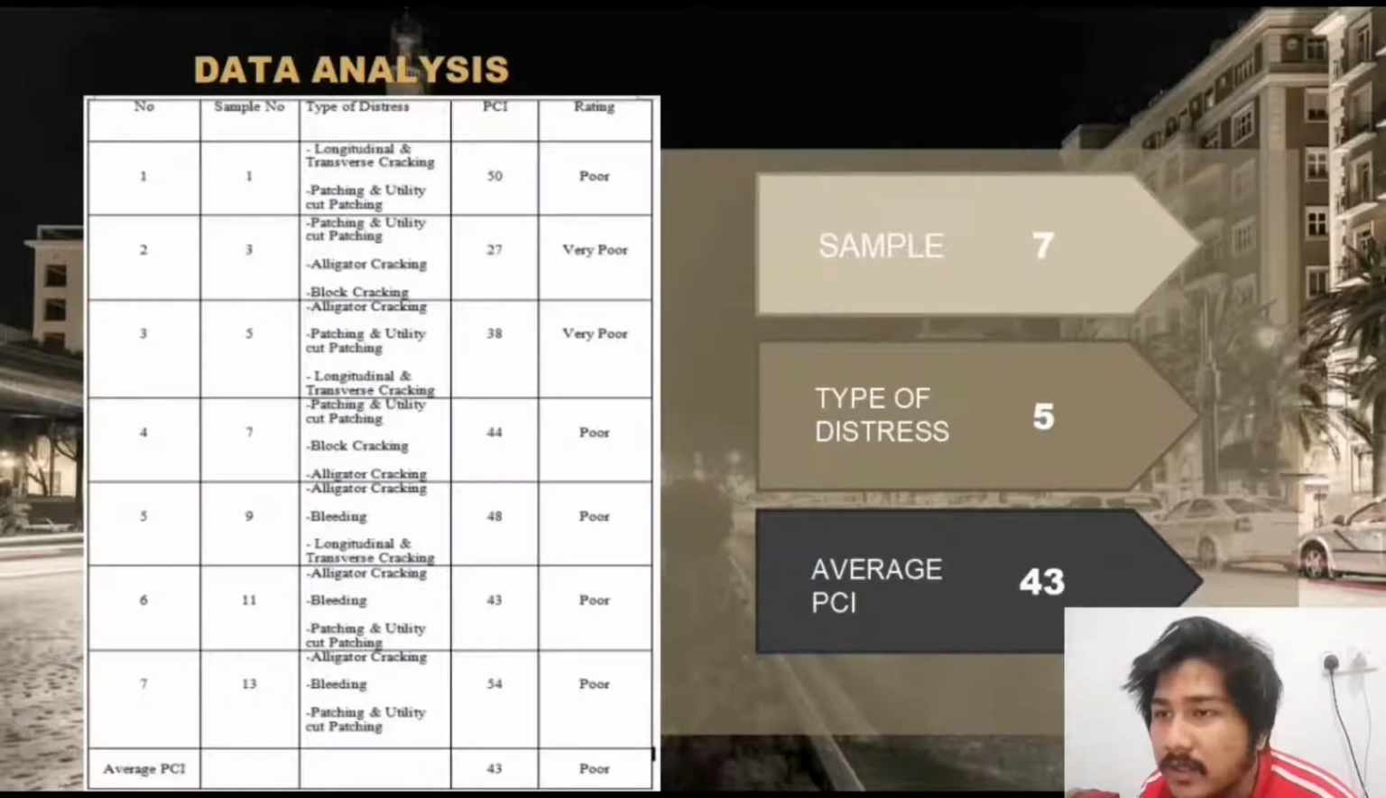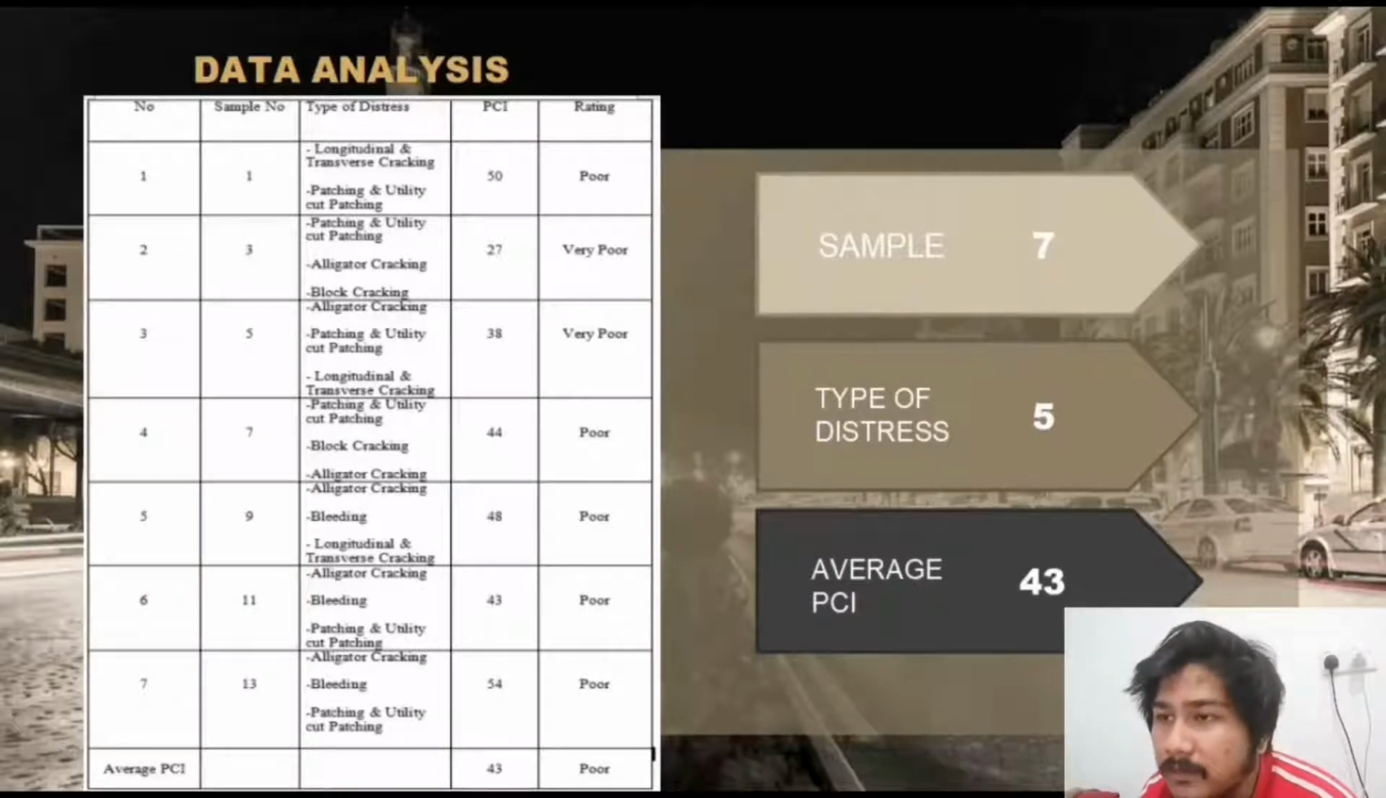The third column is for the type of distress. We got 5 types of distress overall, and each of the parts that we chose has different distress. The 5 types of distress that we got are longitudinal and transverse cracking, patching and utility cut patching, block cracking, bleeding, and the final one is alligator cracking.